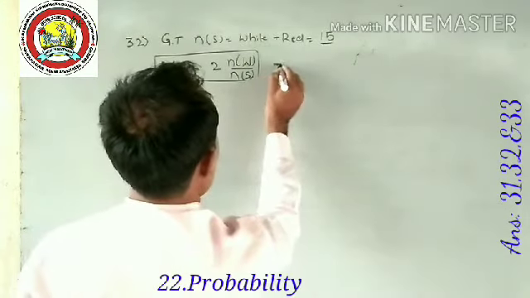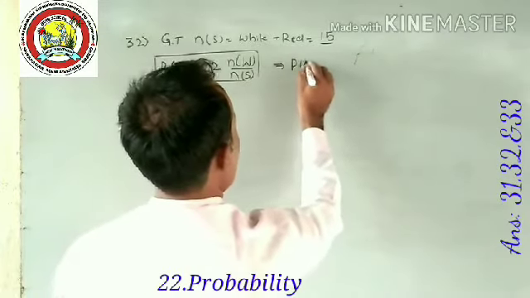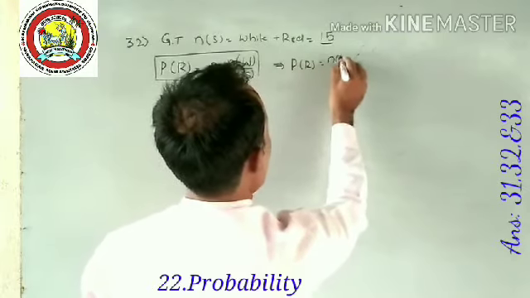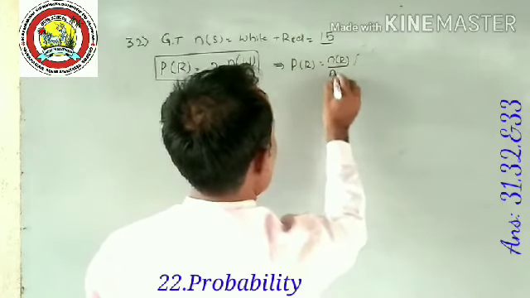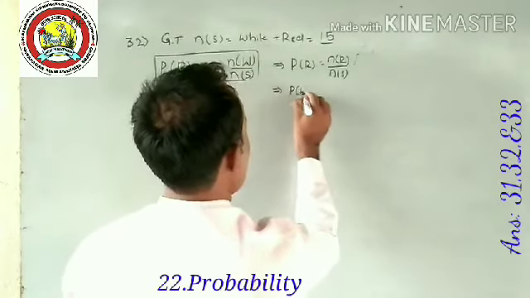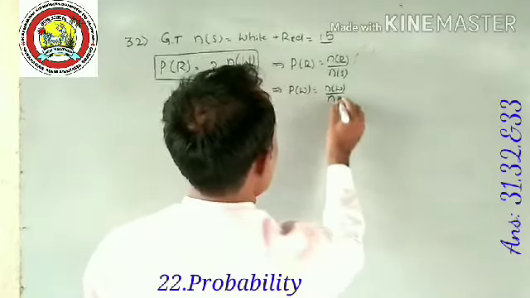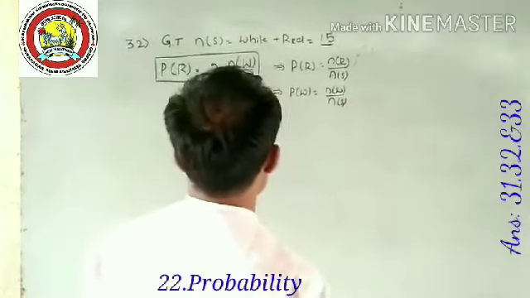If you want to write separately here, no problem. Probability of red ball, P of R, is equal to N of R divided by N of S, and probability of white ball, P of W, is equal to N of W divided by N of S. Yes, this is a condition.